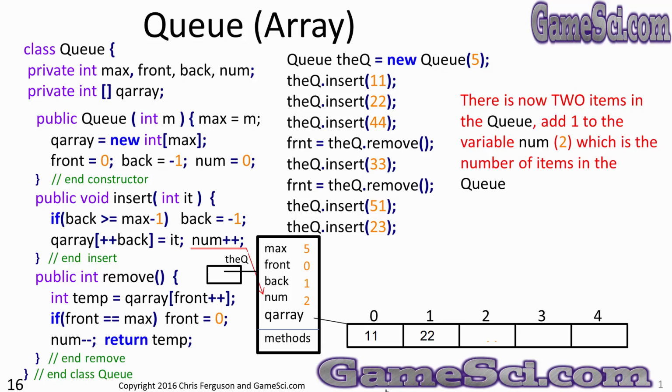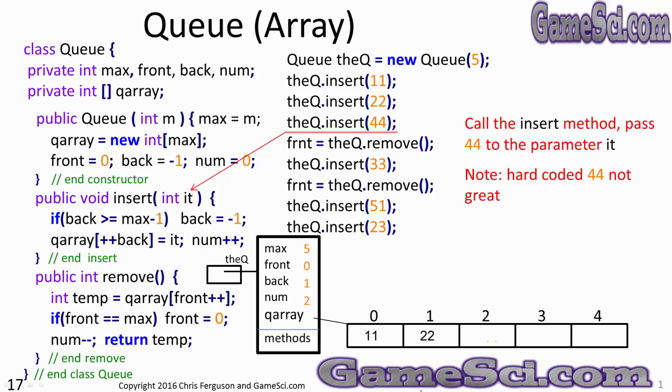num++ is all on its own, so we'll just add 1 to num. You can clearly see there are 2 items in the queue, so we've changed the variable num to 2. Add 1 to num and store the result back into the variable num.